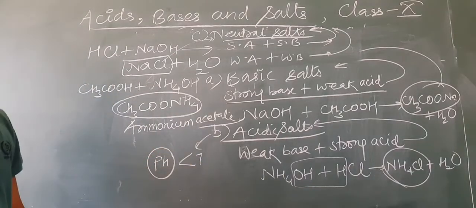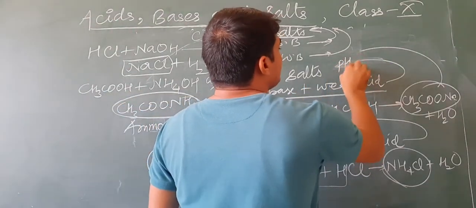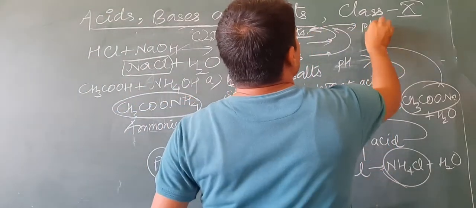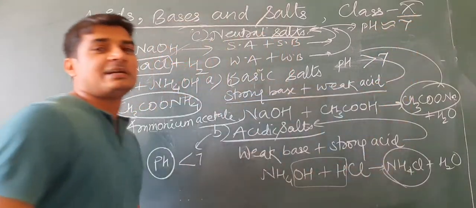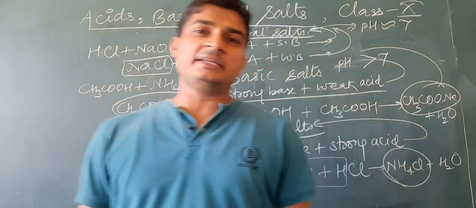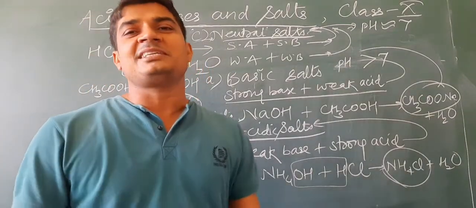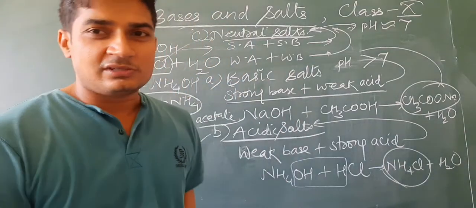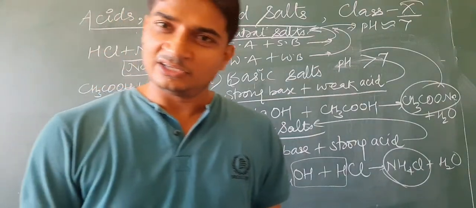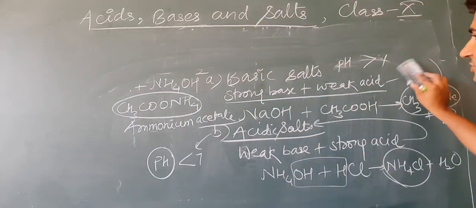pH of acidic salt is less than 7. pH of basic salt is greater than 7. And pH of neutral salts is almost 7, approximately 7. So on the basis of pH, we can categorize the salts in 3 categories: basic salts having the pH greater than 7, acidic salts having the pH less than 7, and neutral salts having the pH almost equal to 7. Okay, so this is one type of classification that is based on pH or on the nature of the salts.